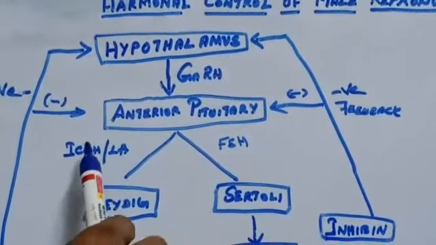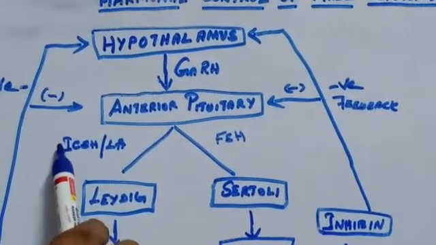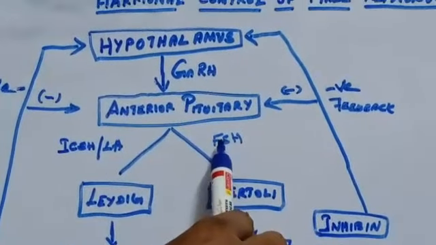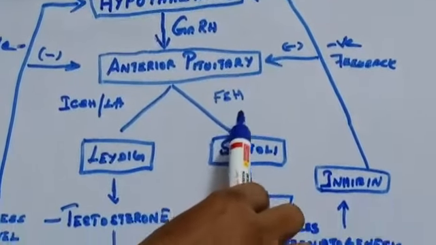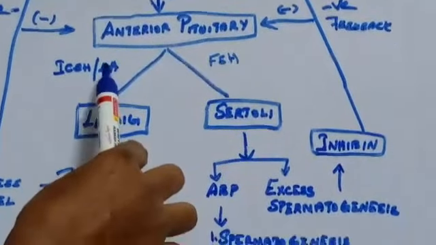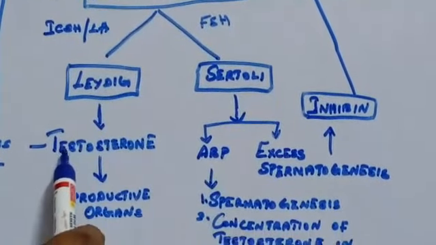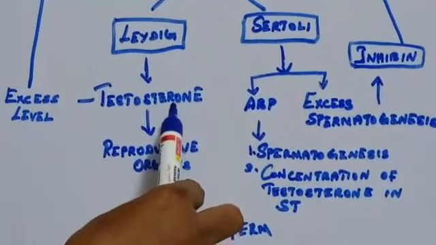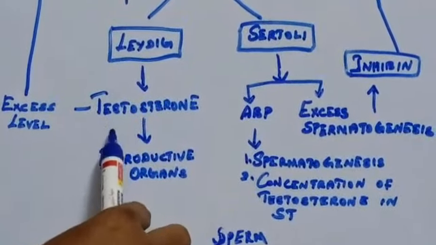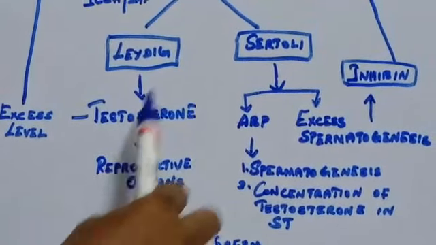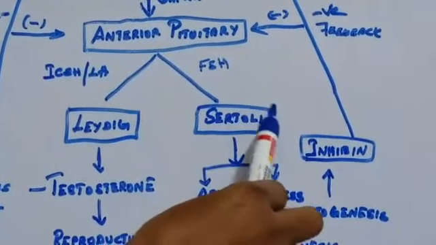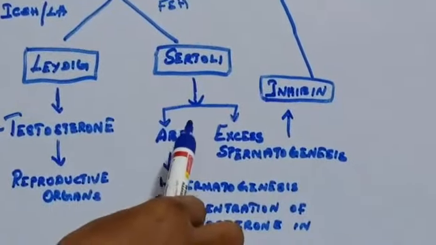The two gonadotropin hormones are ICSH, that is interstitial cell stimulating hormone, otherwise called luteinizing hormone, and the other hormone called follicle stimulating hormone. ICSH or luteinizing hormone acts on Leydig cells, and the Leydig cells secrete testosterone. This hormone is helpful for the development of secondary sexual characters, and it also stimulates the process of spermatogenesis. The FSH acts on the Sertoli cells, and the Sertoli cells secrete androgen binding protein.